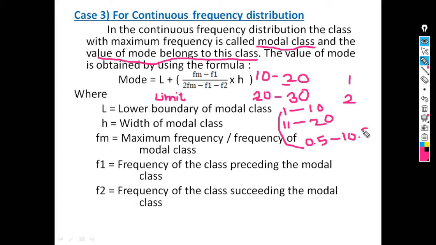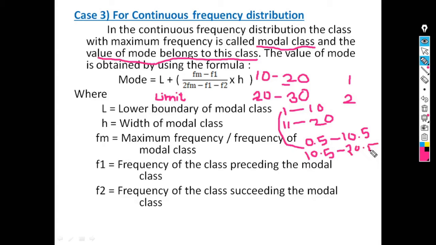Next, subtract 0.5 from 11, so it is 10.5, and add 0.5 to 20, so it is 20.5.